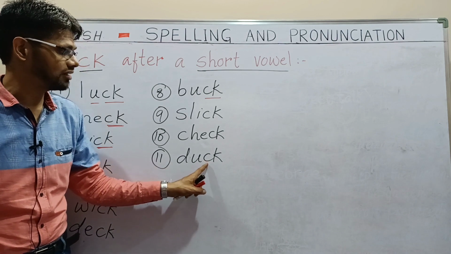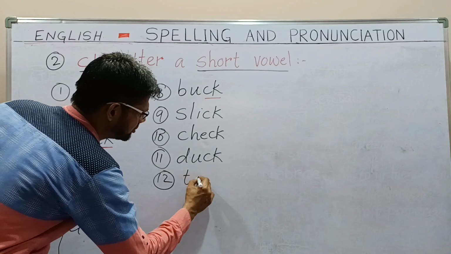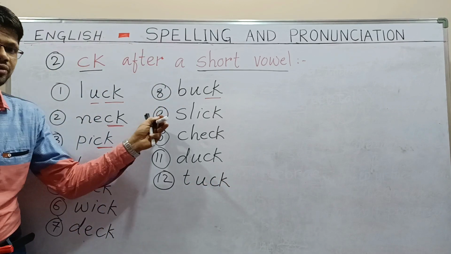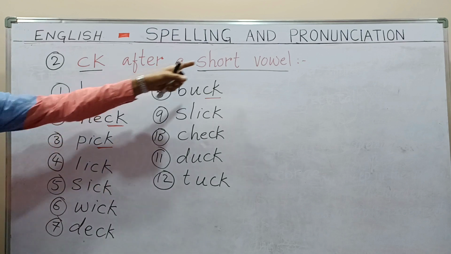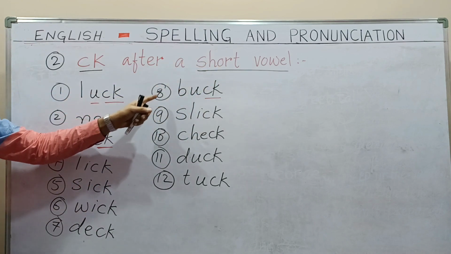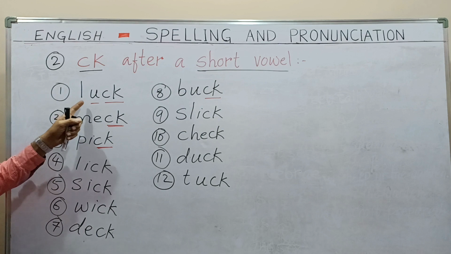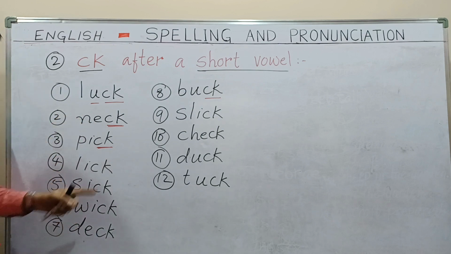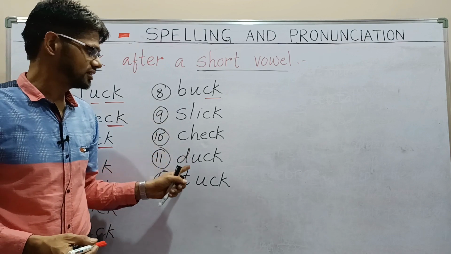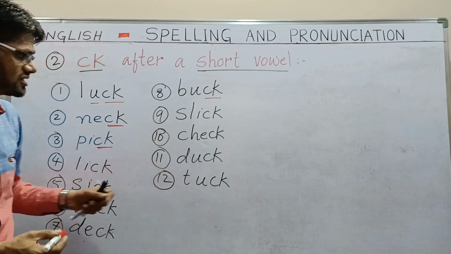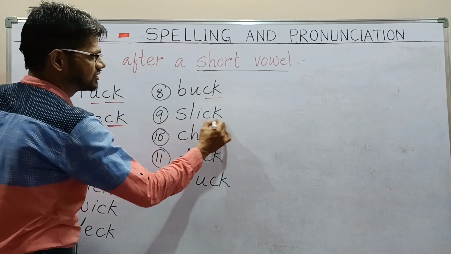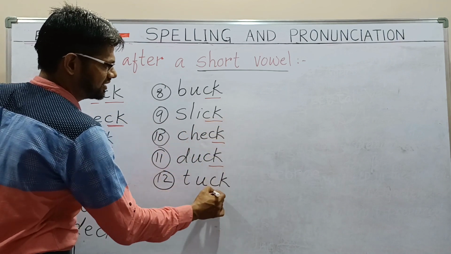Because of the short vowel, we have to write C and K. You can notice that in all these words the vowel produces a short vowel sound: luck, neck, pick, lick, sick, wick, deck, buck, slick, check, duck, tuck. Because of that, we have to write C and K as the last two letters.